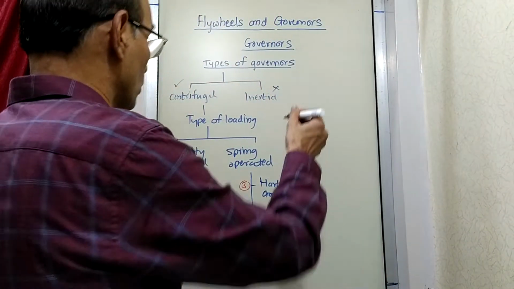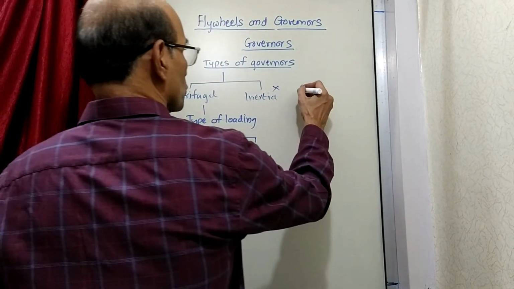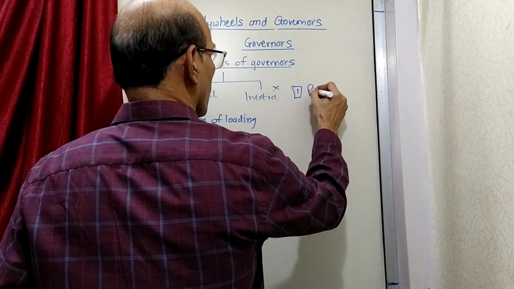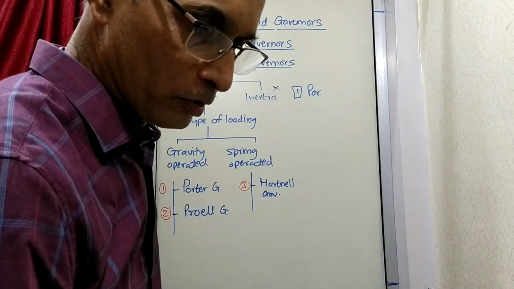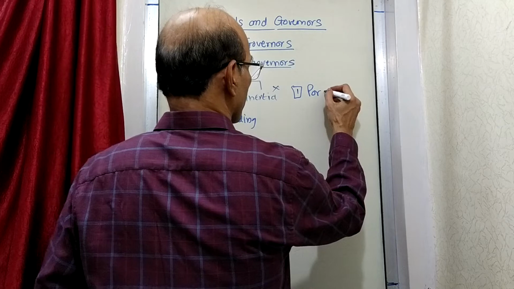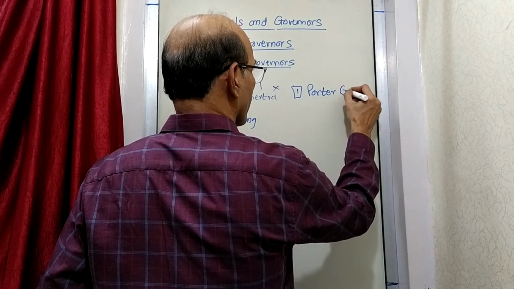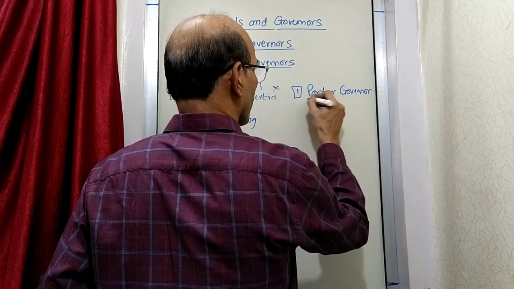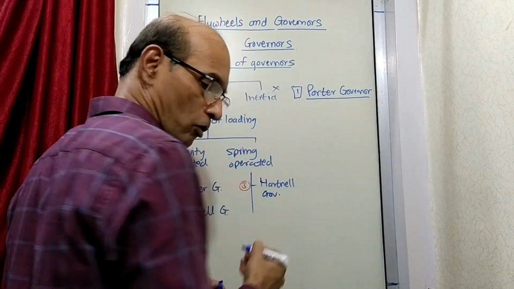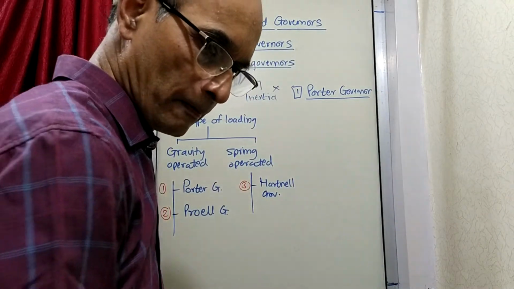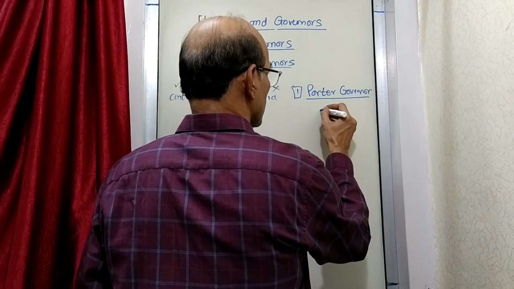Okay. So I will now draw a sketch of the first one. I will draw it here, Porter governor. Porter governor you can write down, and draw this sketch that I am now drawing. It looks like this.